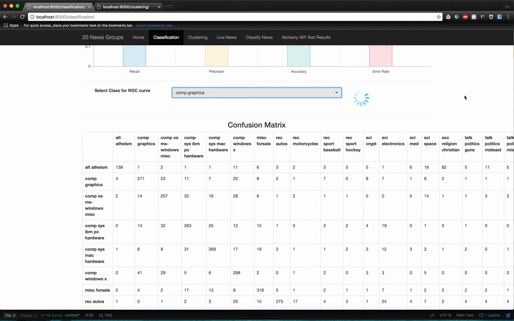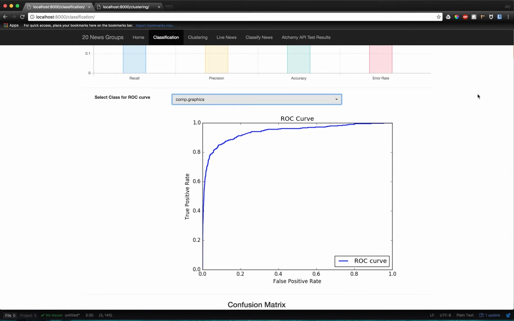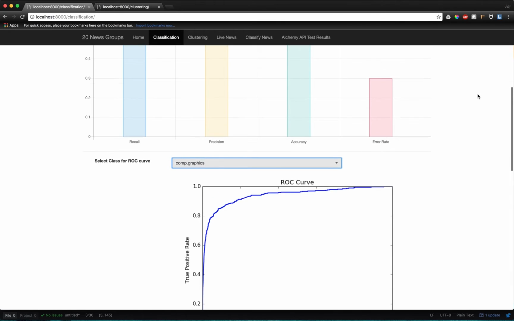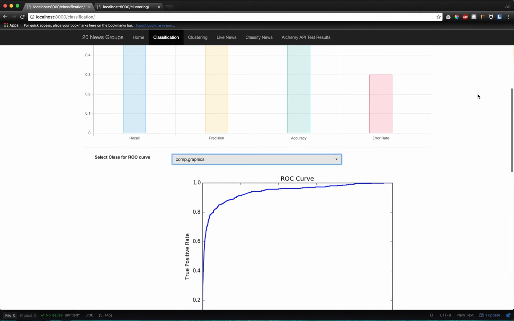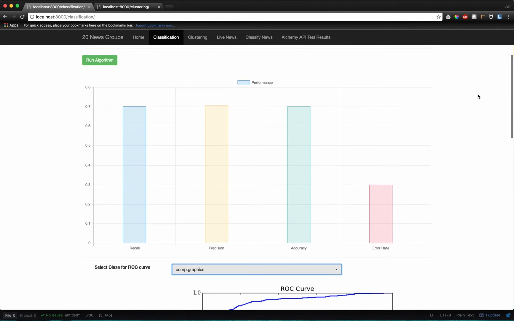I have chosen com graphics and the ROC curve is being plotted for the same. After doing all these experimentations, we were able to conclude that SVM with the parameters that I mentioned before was the best algorithm in terms of classification.